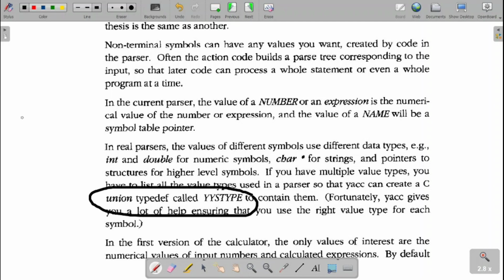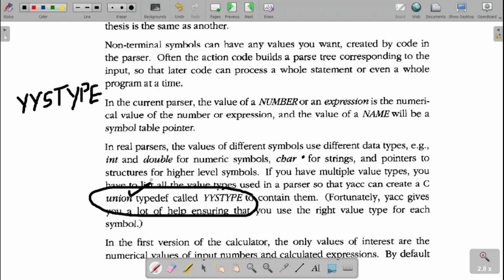This is a new one we are introducing. YY is our prefix, S means symbol, and TYPE is the type. What is our symbol type? Whether it is an integer, a floating point number, or whatever it is, that will be defined with the help of a union.